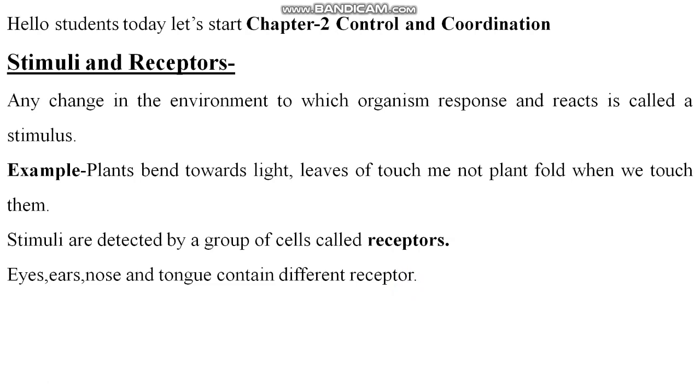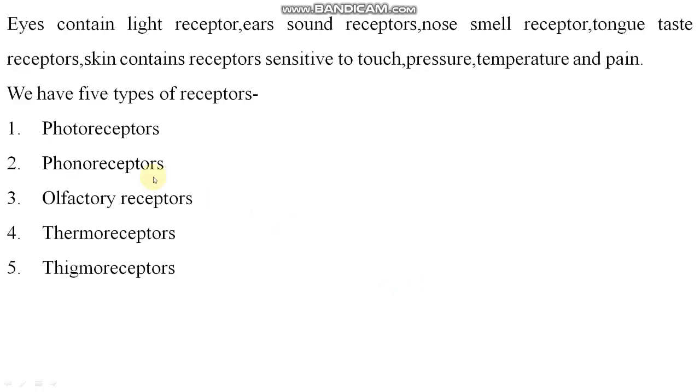So they have different types of receptors. Now, eyes contain light receptors, ears sound receptors, nose smell receptors, tongue taste receptors. Skin contains receptors sensitive to touch, right? Pressure, temperature, and pain. All these things are understood by you.